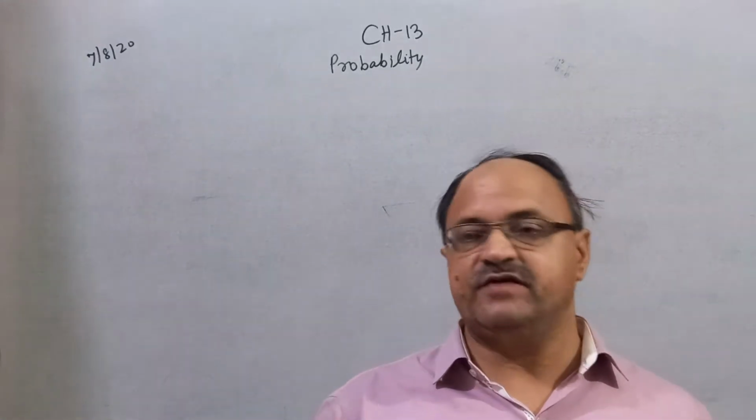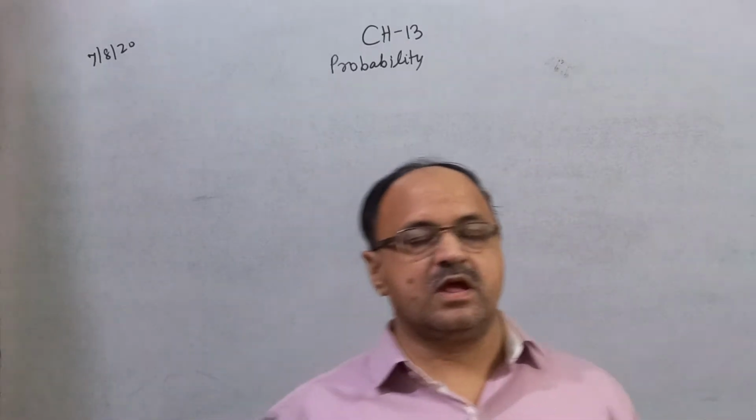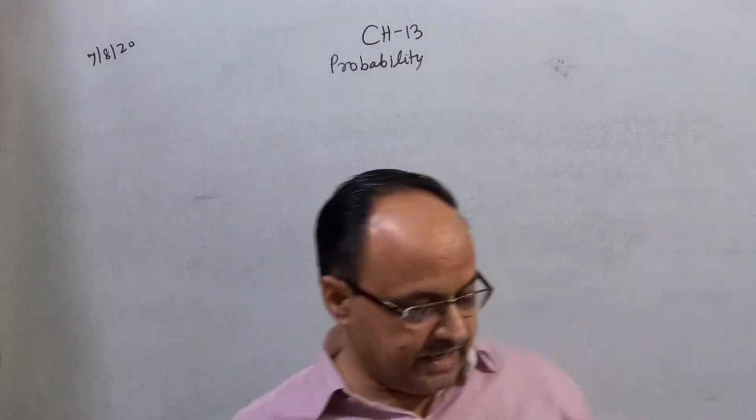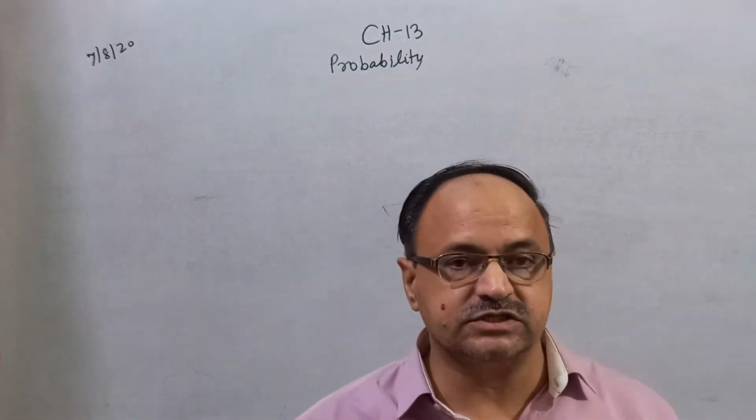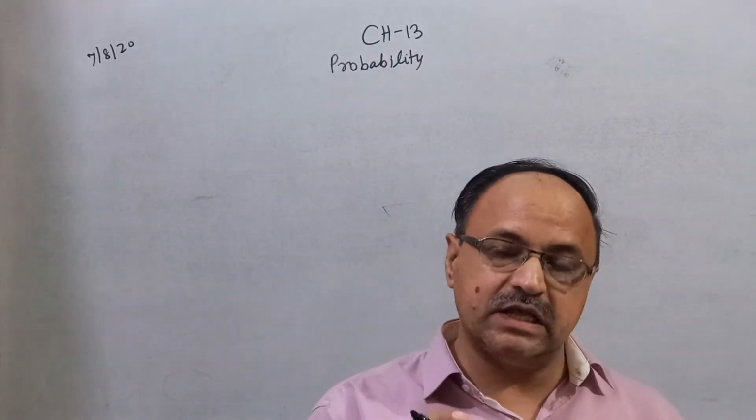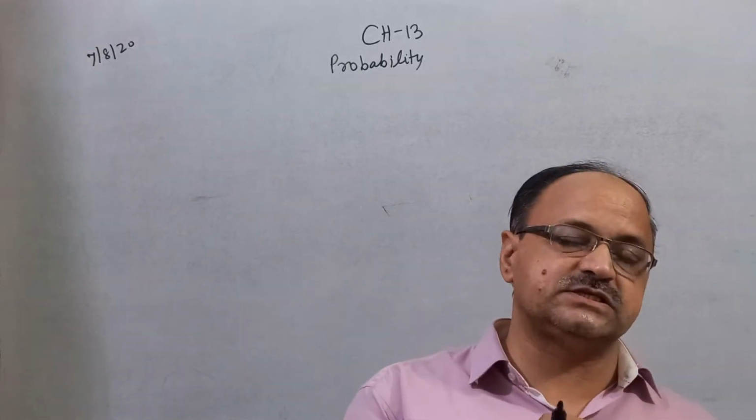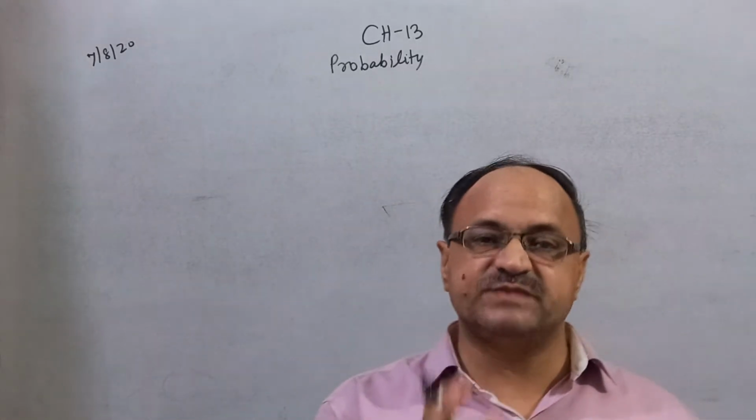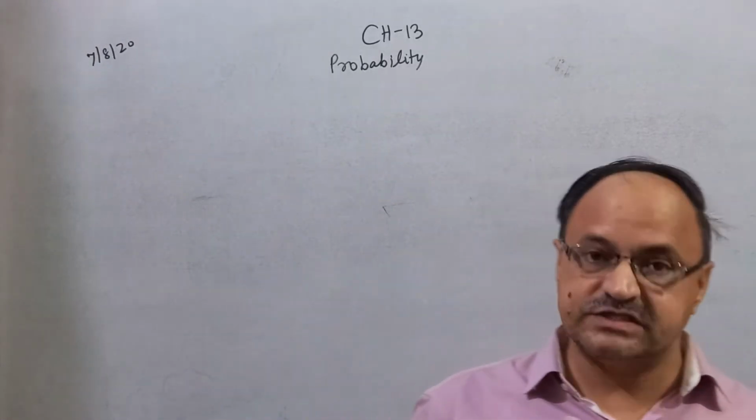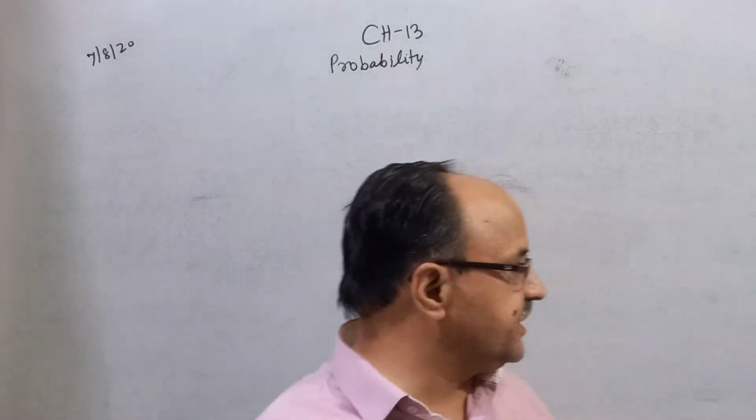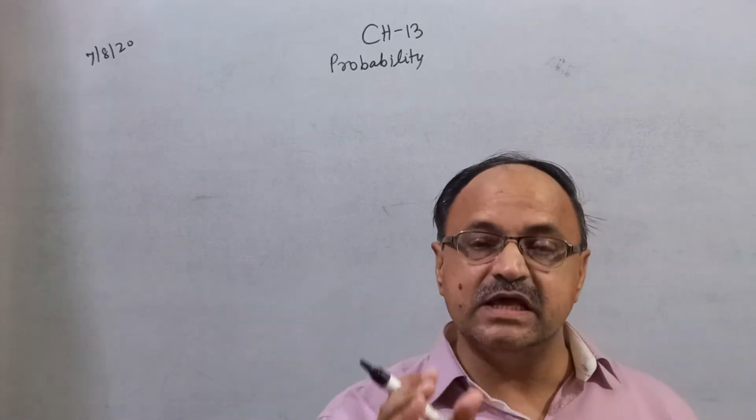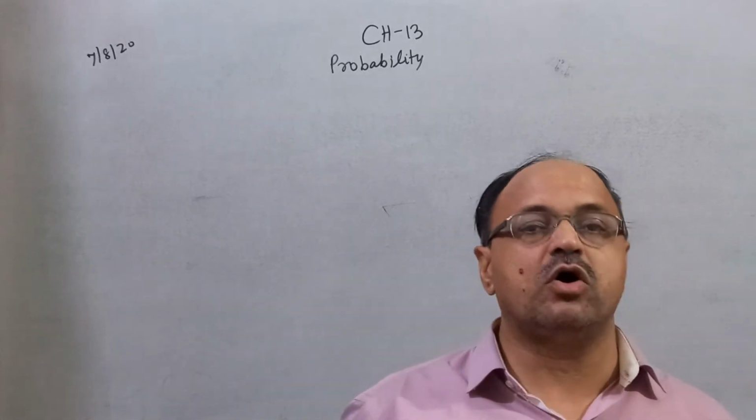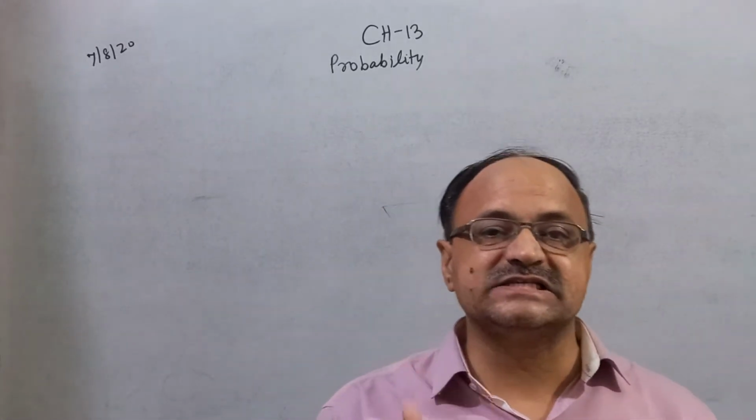What is a random variable? A random variable is a real valued function whose domain is the sample space of a random experiment. Right? A random variable is a real valued function whose domain is the sample space of a random experiment.